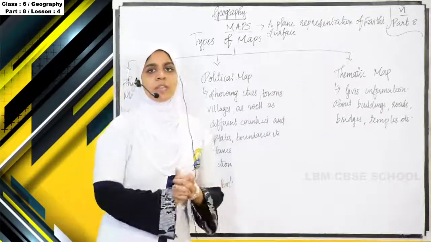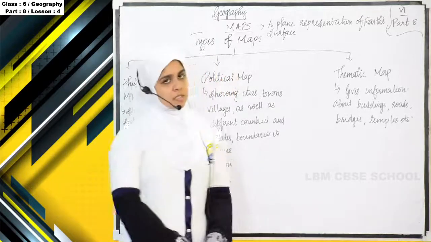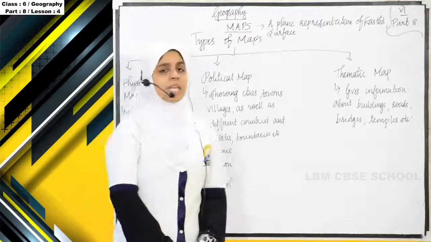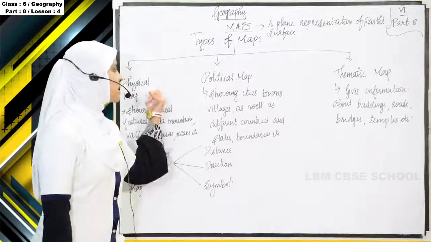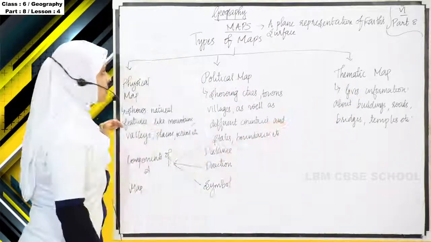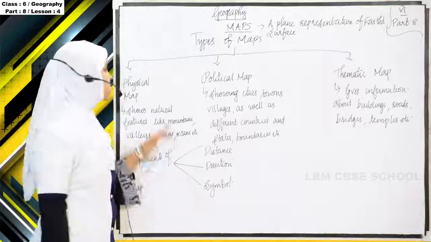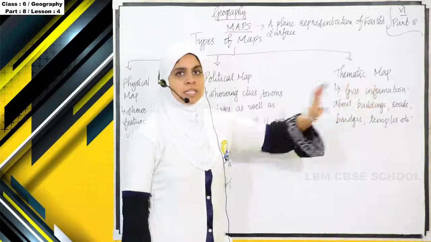So how can you define map? It is a plain representation of Earth's surface. So there are three types of maps, or maps can be divided into three, that is physical map, political map and thematic map. So what are the three classifications of maps? It is physical map, political map and thematic map.